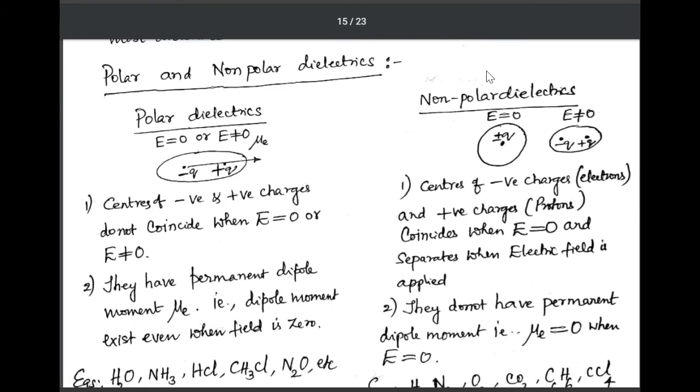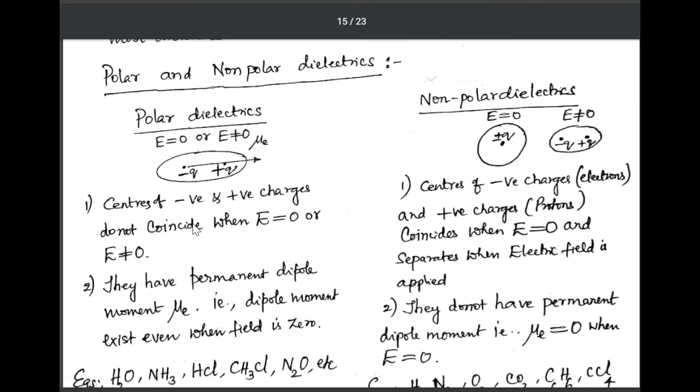Next, let us know about polar and non-polar dielectrics. Polar dielectrics means the molecules have positive and negative charges. The centers of the negative and positive charges do not coincide, whether the field is zero or applied. In both cases, negative and positive charges are separated, and this is how we represent a polar dipole molecule.